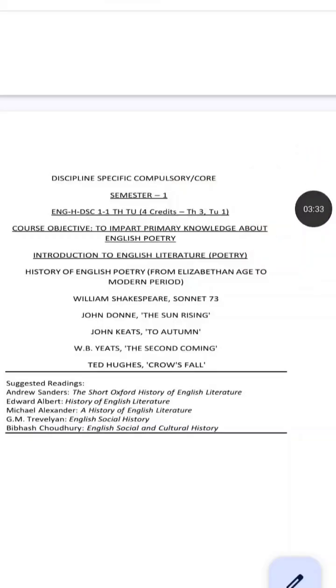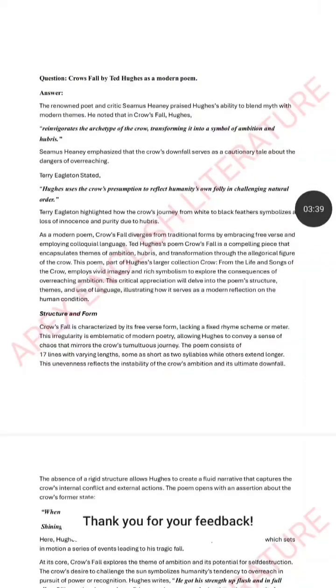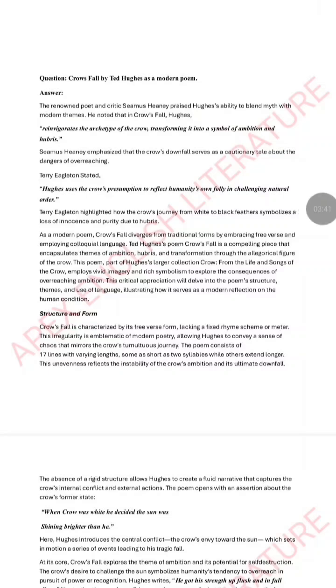Then we have Ted Hughes' The Crow's Fall and W.B. Yeats's The Second Coming. You don't need to read all the 5 poems very thoroughly. I mean, you don't need to prepare long questions from all the 5 poems. Any 3 poems will be enough.